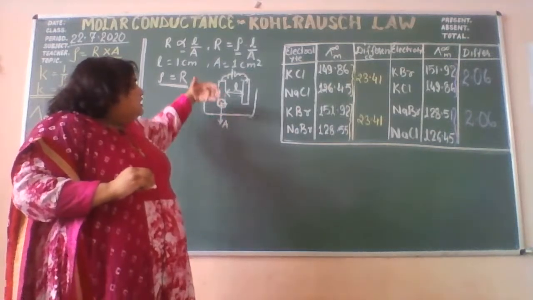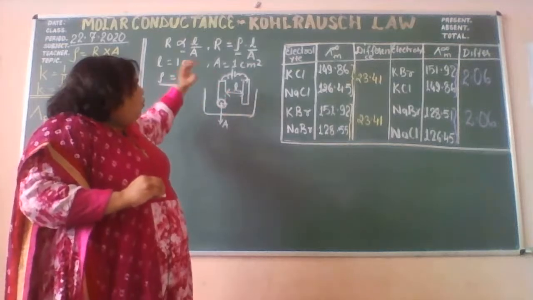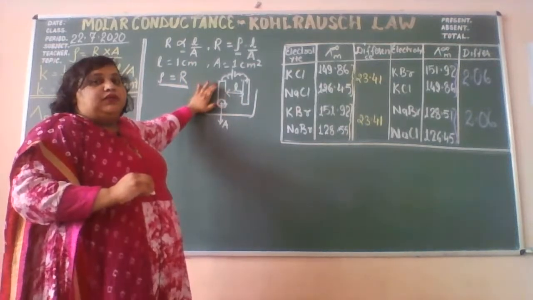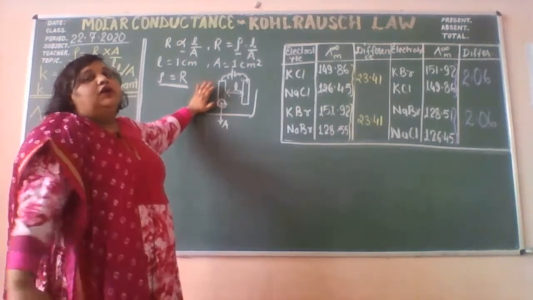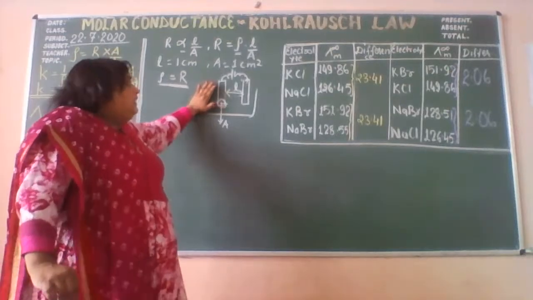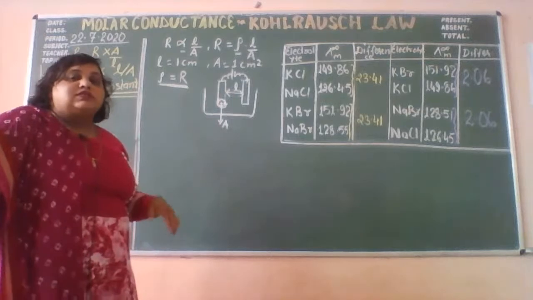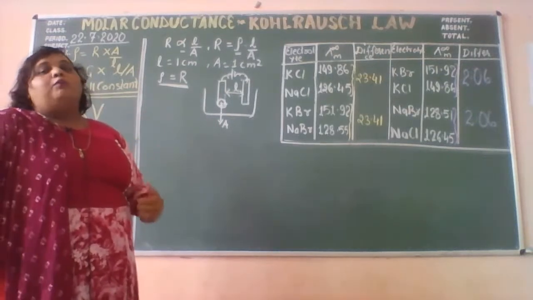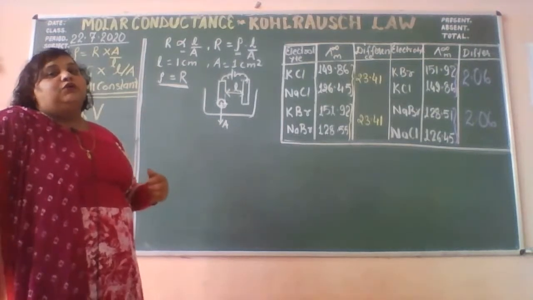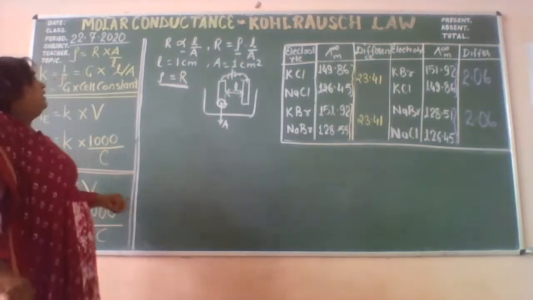You are not going to change frequently the electrodes. Whatever electrodes you have used in the beginning, till the end you will use the same electrodes. That means L is a constant and A is a constant for a particular observation, for a particular experiment.